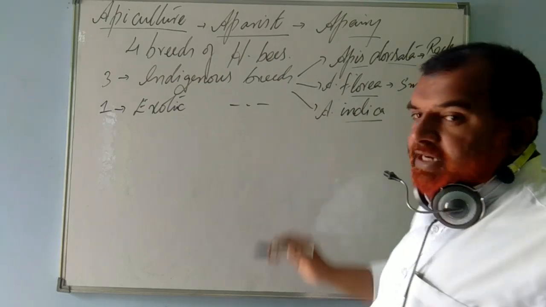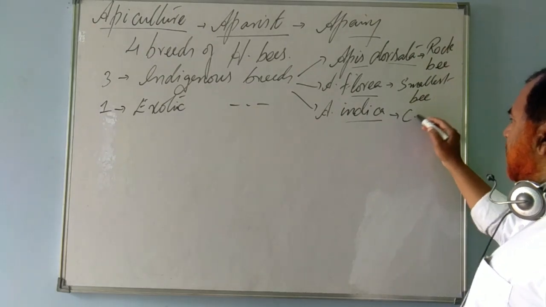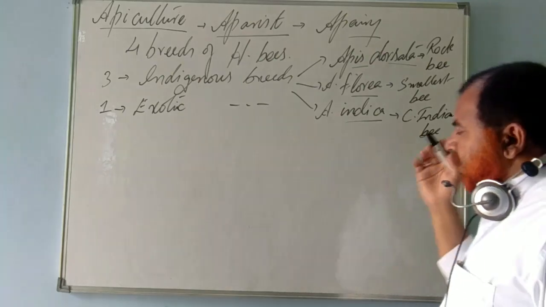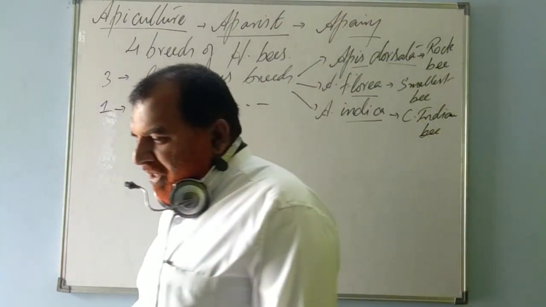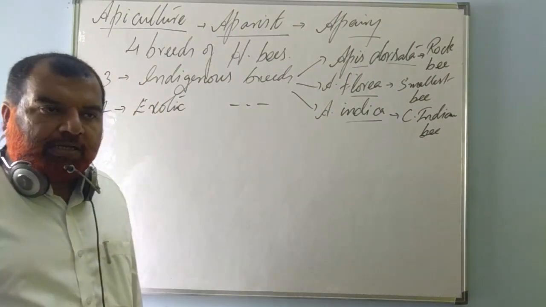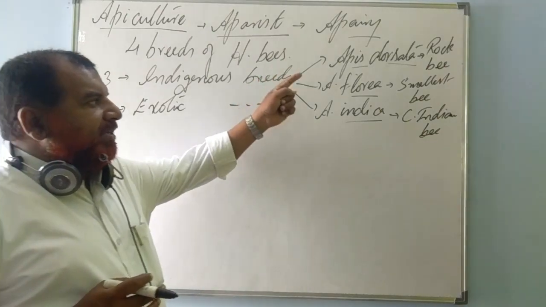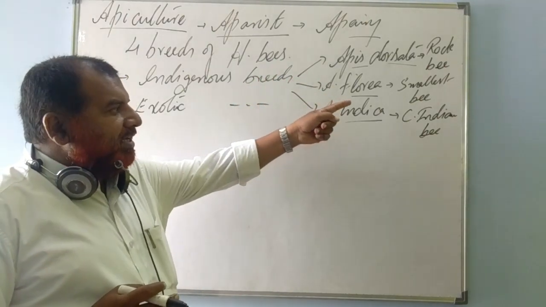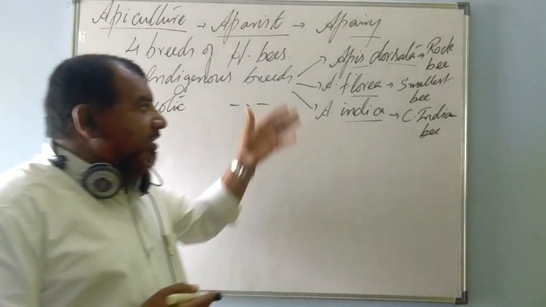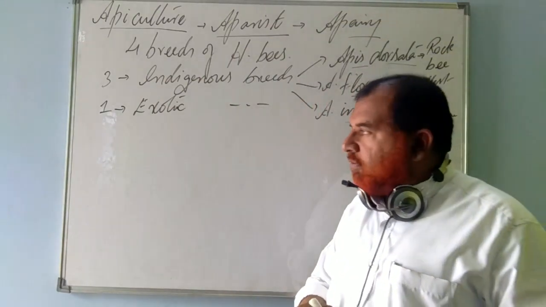It is known as the common Indian bee, because it is largely used and largely found in our country. It's a medium sized bee, right? Commonly known as Indian bee or common Indian bee. These 3 are Apis dorsata, rock bee; Apis florea, smallest bee; Apis indica, the common Indian honeybee. These are known as indigenous breeds because they belong to our own native country.